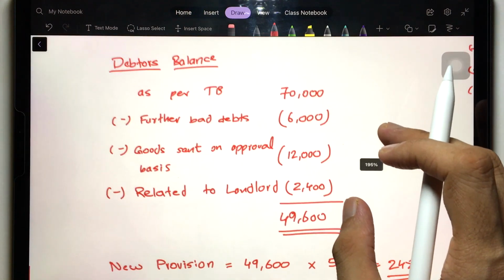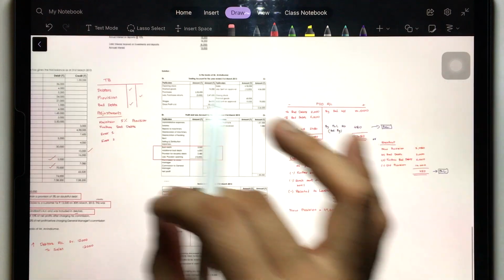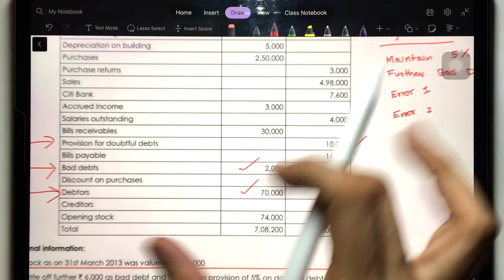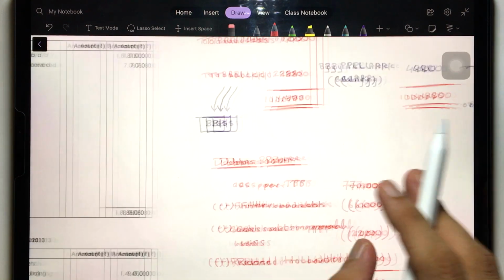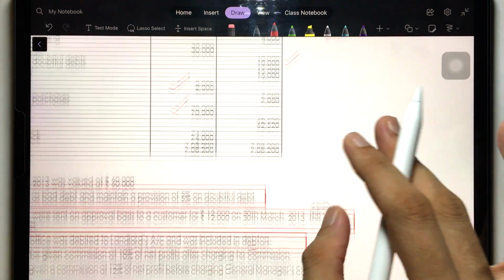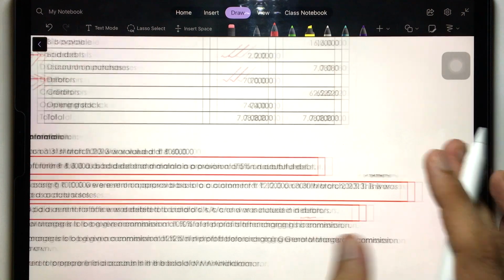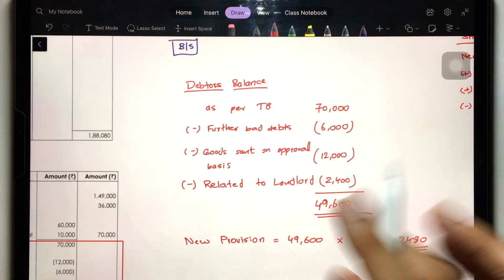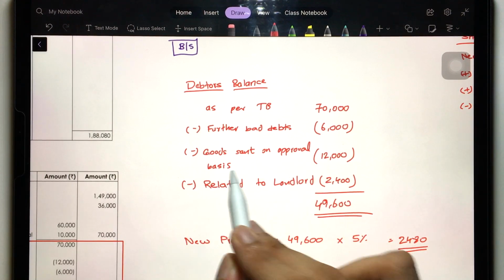The rectifications here. Debtors balance as per TB is 70,000, isn't it? See here, debtors balance as per trial balance is 70,000. So 70,000 less further bad debts. Further bad debts have happened now, 6,000. You can deduct it over here only or in the balance sheet. It doesn't matter. Minus further bad debt 6,000, minus goods sent on approval basis 12,000.